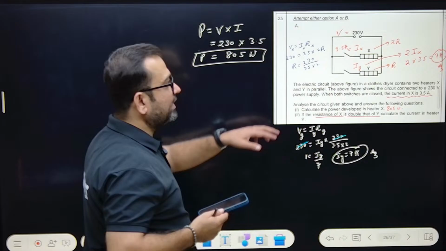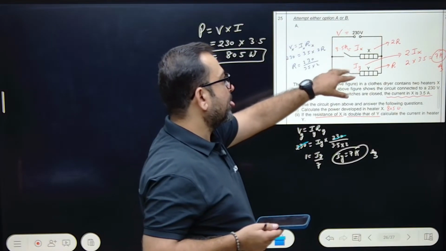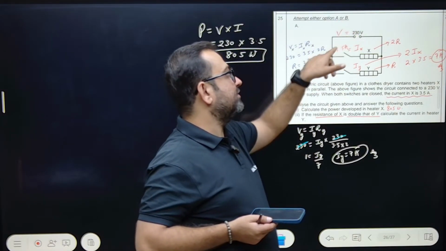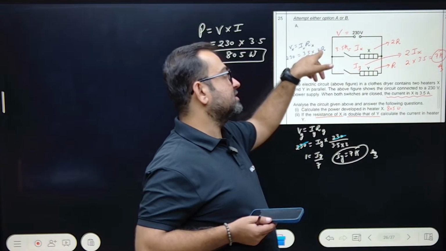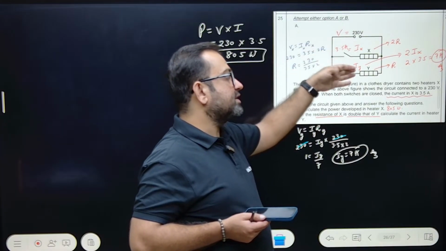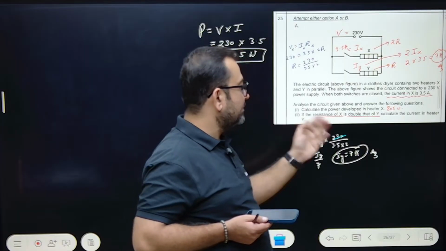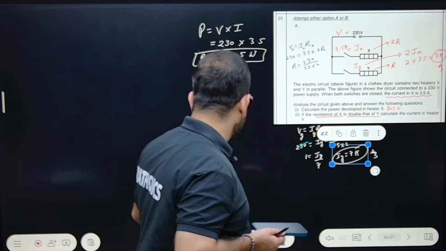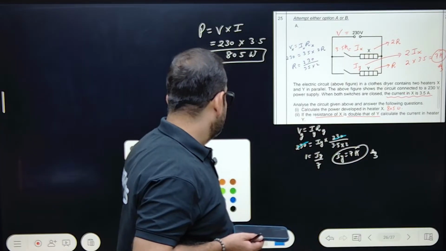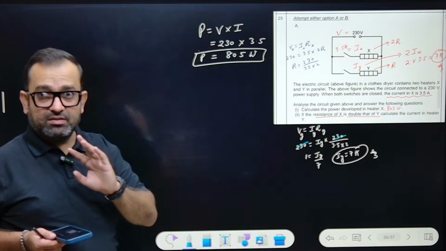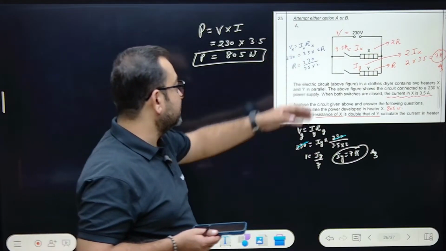I found out Ix, which is given. Using Ix and this V, I can find resistance. If resistance is found, we can use it to calculate the current in this particular resistance. In this way you can write directly, but I'm not sure you'll get complete marks. You must at least do it like this.